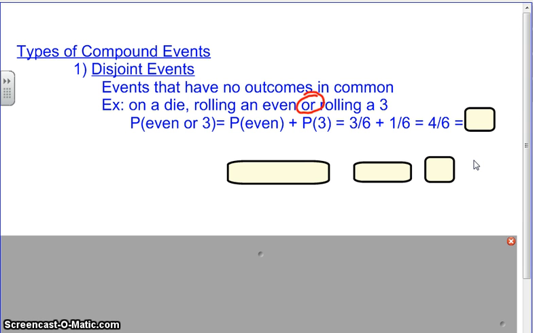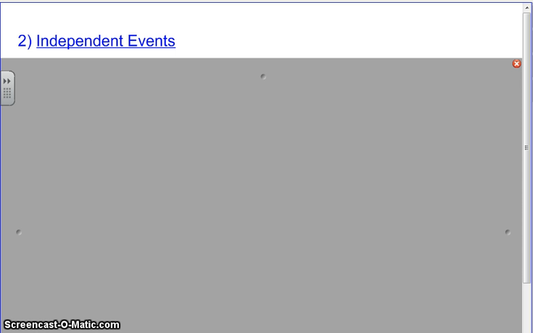And can you reduce 4 out of 6? Can you reduce it? Come on. 4 out of 6, 2/3. You know that. Okay, another kind of compound event